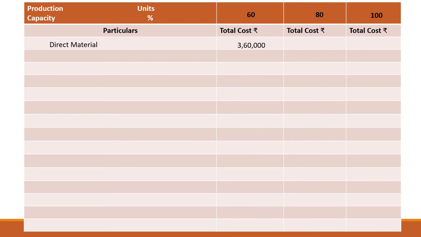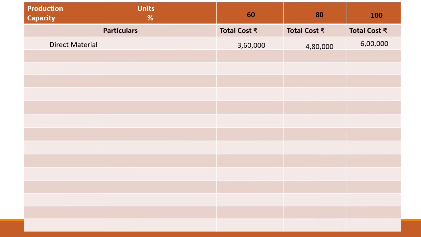So direct material, which is given for 100% capacity level, is rupees 6 lakhs. So we can calculate it for 60% and for 80% capacity. How to calculate for the rest of the capacity? If 6 lakhs is for 100%, what will be for 60%? So 100% is equal to 6 lakhs, then 60% is equal to question mark. By cross multiplying, you can get for 60% it will come as 3,60,000.